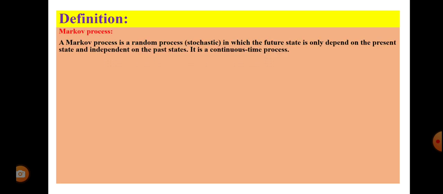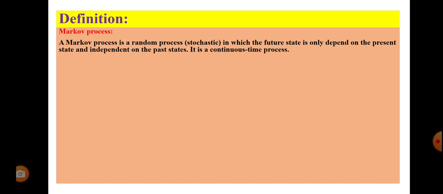First we are going to see Markov process. Markov process or Markov chain. Markov process first. A Markov process is a random process or stochastic process. The future state is only dependent on the present state and independent of the past state. It is a continuous time process. That means Markov process is dependent on the present state, not on the past.